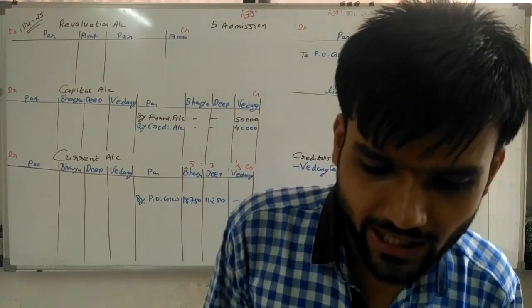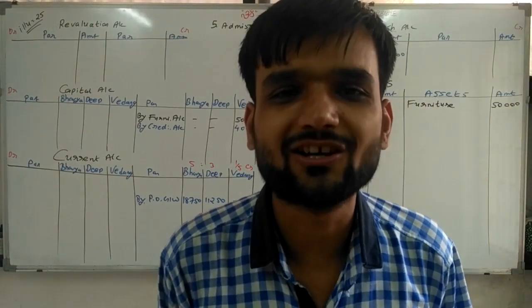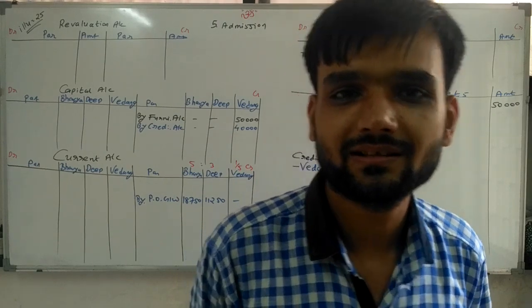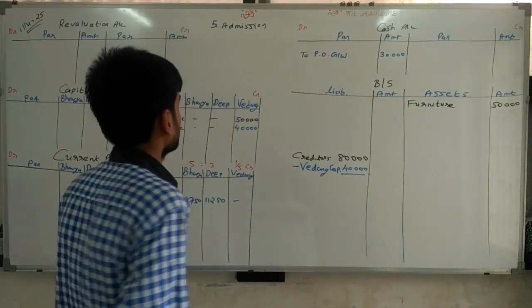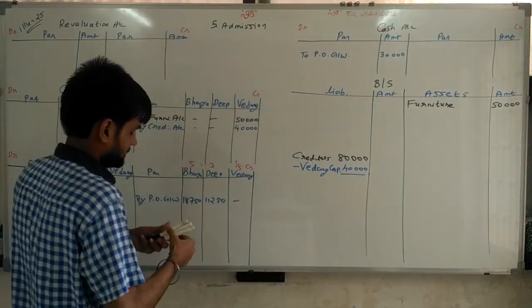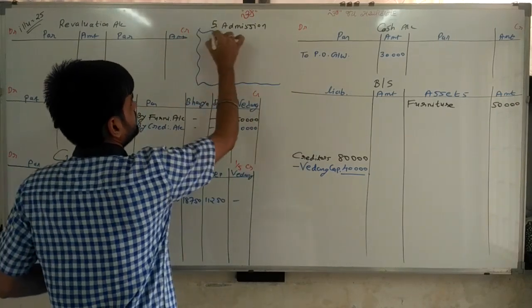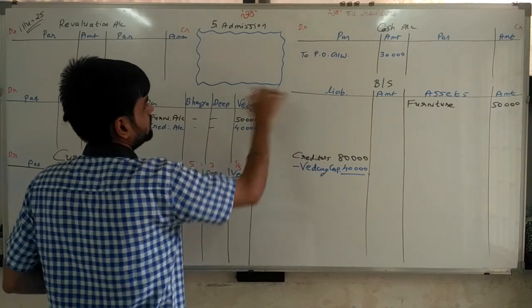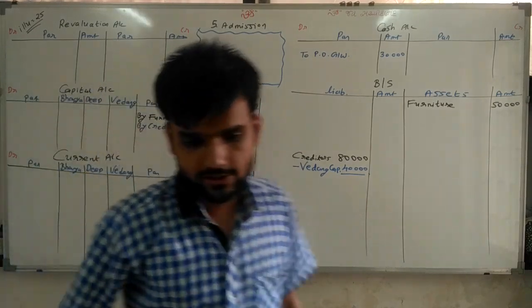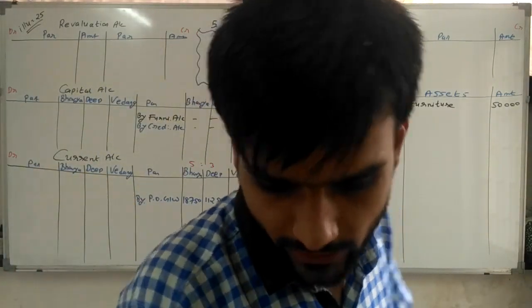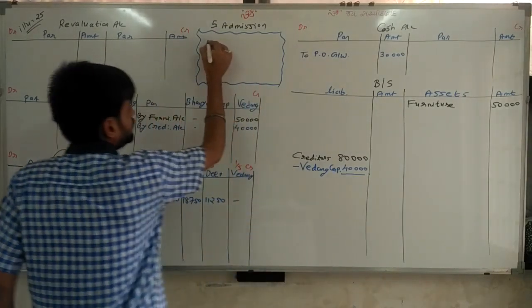Goodwill of the firm valued at 2 lakh. Sir, goodwill value is given. Now some calculation I am doing here. Goodwill value is given. Now goodwill value is 2 lakh rupees.